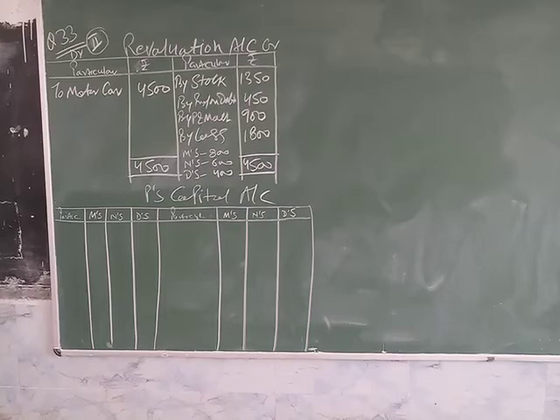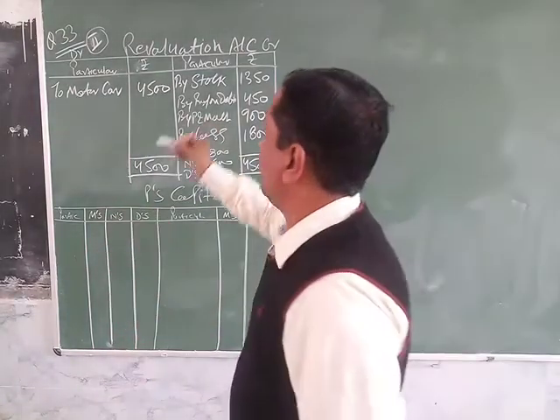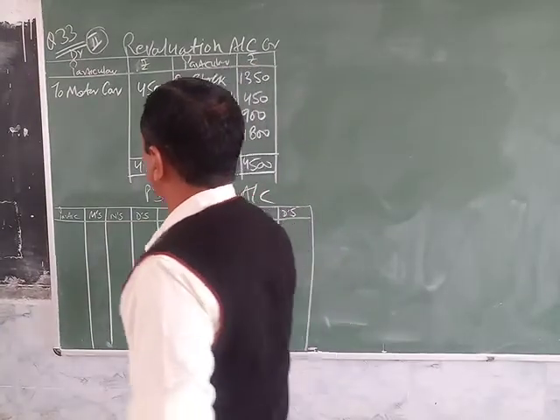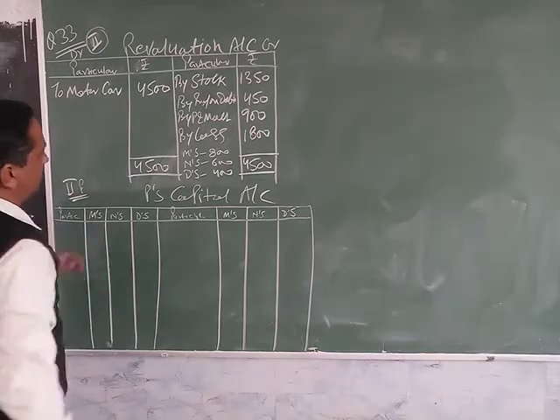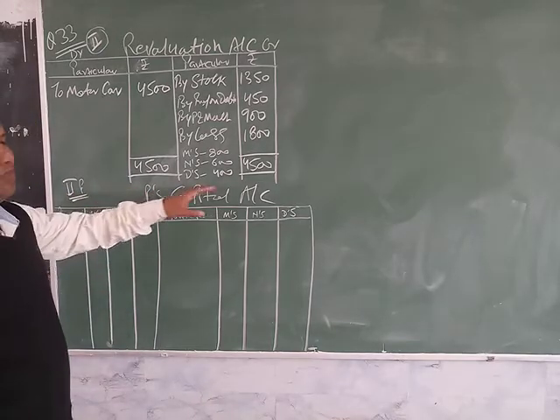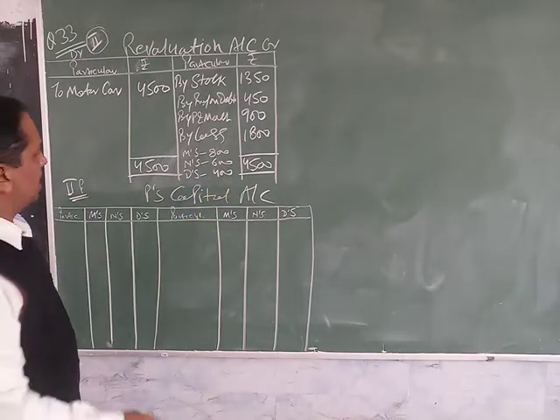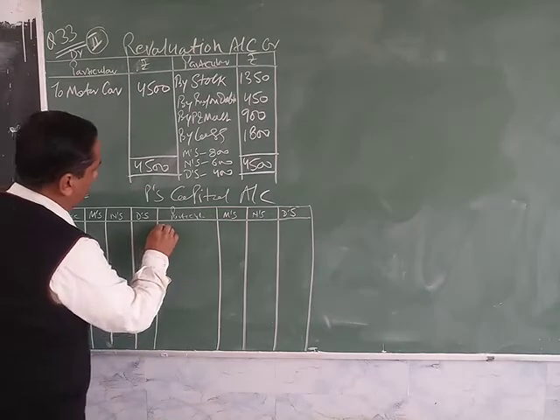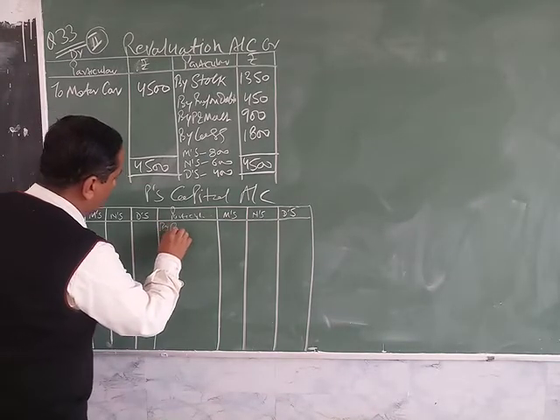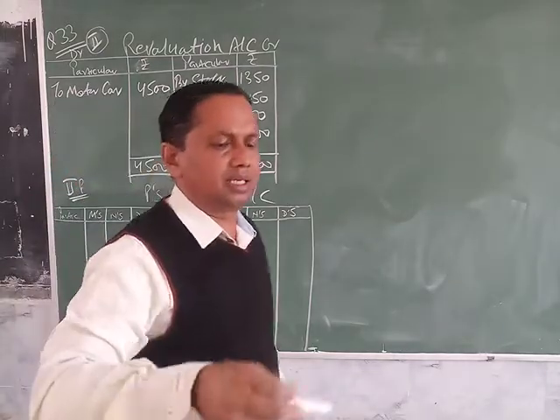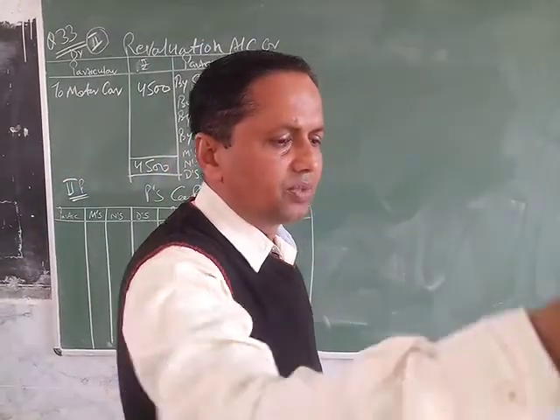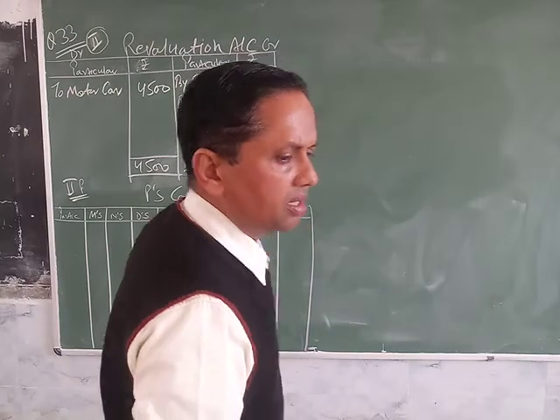We are starting the second part after preparing the revaluation account. The second part of this video is the partners' capital account. While preparing the partners' capital account, first of all, we bring down the capital balances from the balance sheet: 50,000, 39,000.